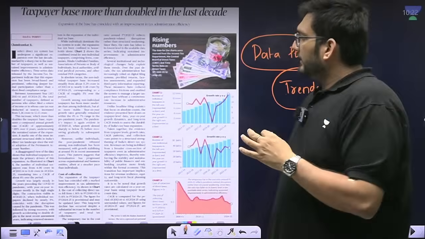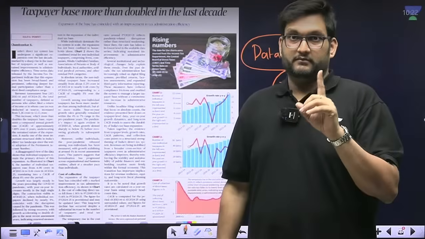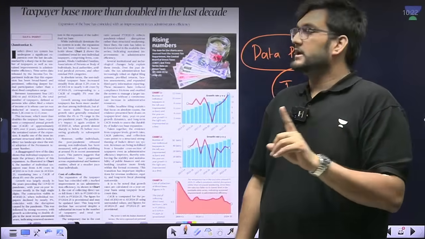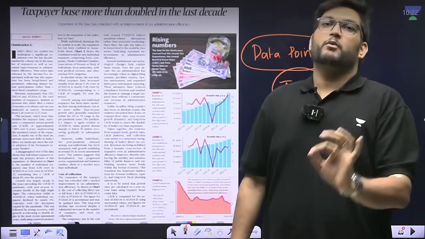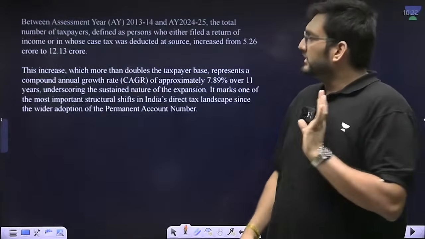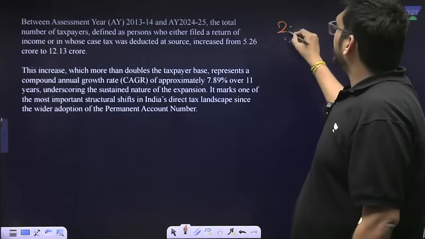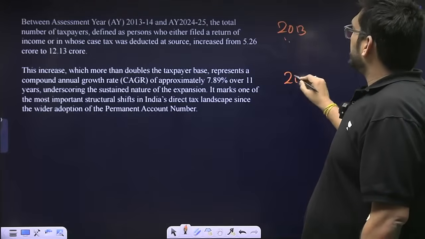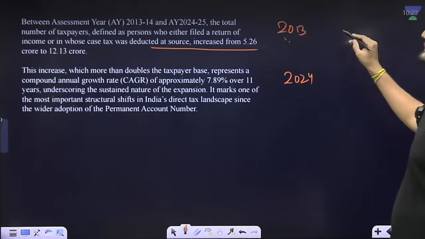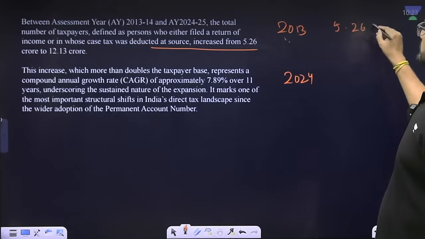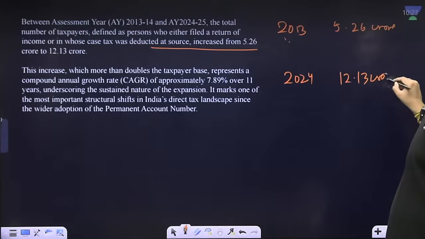Now, one very important point which you have to understand here very clearly is that this data shows a positive trend. The positive trend is, vis-a-vis 2013 and 2024, the number of taxpayers has increased from 5.26 crore to 12.13 crore.